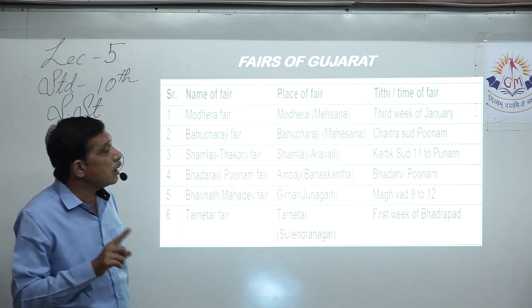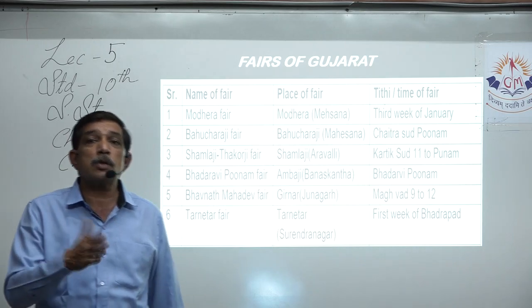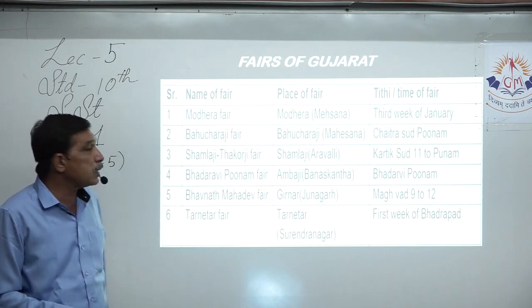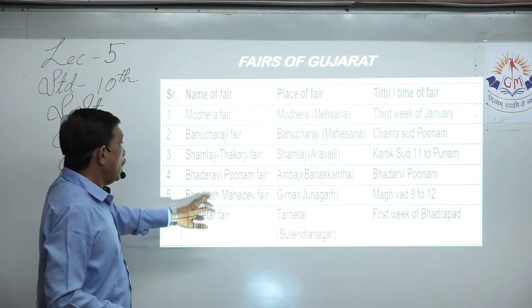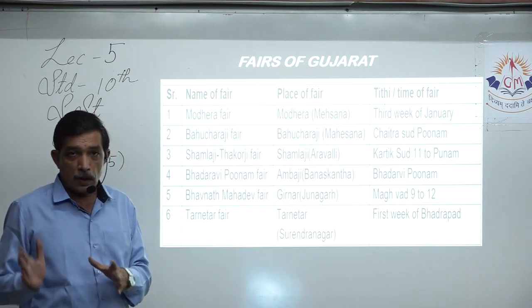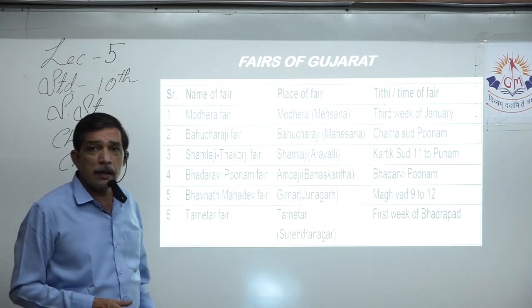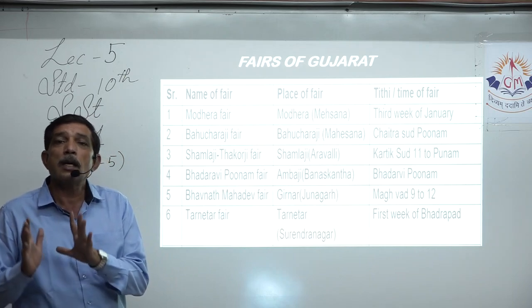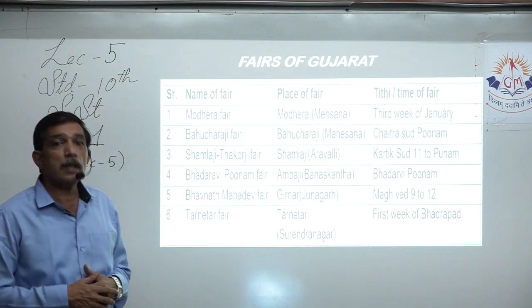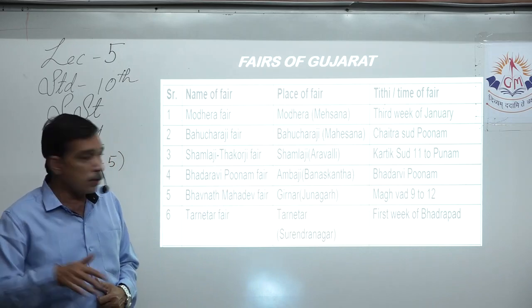When is it held? Kartik Sud 11 to Poonam, so 4 days, 11, 12, 13, 14 and Poonam, 4-5 days this fair is held. Bhadarvi Poonam fair, Bhadarvi Poonam comes once in a year. It is held at Ambaji, that is Banaskantha district, and of course it is held on one day, that is Bhadarvi Poonam. Bhavnath Mandir fair, Bhavnath Mandir, it's in Junagadh, Girnar mountains at the base of Junagadh.